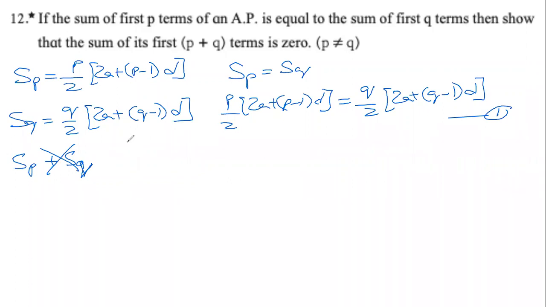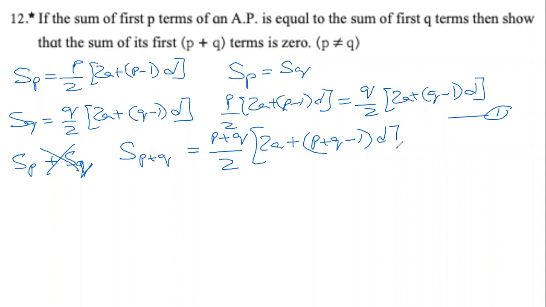What we have to find is the sum of the first p plus q terms, which will be equal to, again, n ki jagah p plus q. So p plus q by 2. First term is still a. Now n is p plus q, so p plus q minus 1. Common difference is still d. We have to prove that this sum is equal to 0. And we will be able to prove it from something that we will get from equation 1.